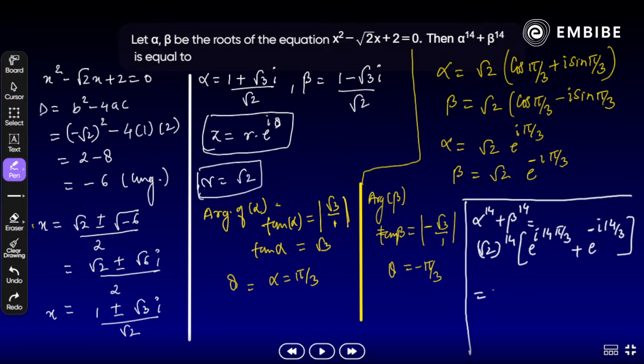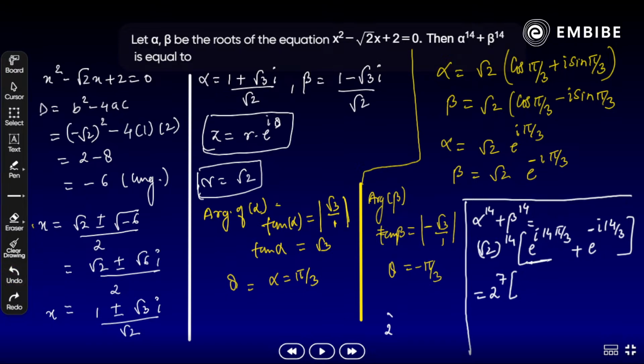रूट 2 रेस्ट पावर 14 मीन्स 2 रेस्ट पावर 7. अब इसे जरा ओपन करें. Yes, e raised power i theta cos theta plus i sin theta. So we have to write it down carefully. ओके, मैं इतना स्टेप साइड में कर देता हूं. All right. Okay अनुष्का, let me. 2 raised power 7. Yes, 2 raised power 7 क्योंकि square root का value है 2 raised power 1/2, whole raised power 14. Once we cancel, we will get 2 raised power 7. All right, Shantanu, let me check. Noted and done, all of you? Yes, काफी important steps हैं, कुछ भी मिस नहीं होना चाहिए.